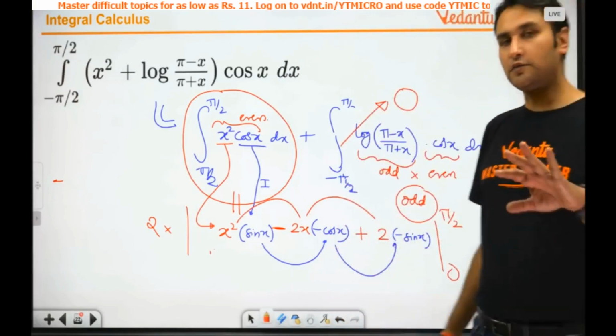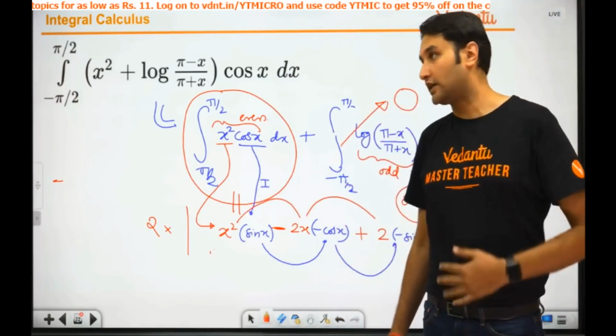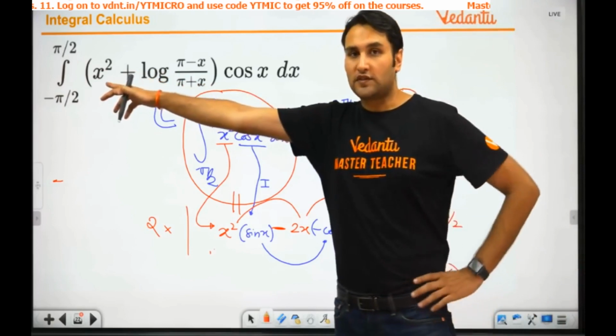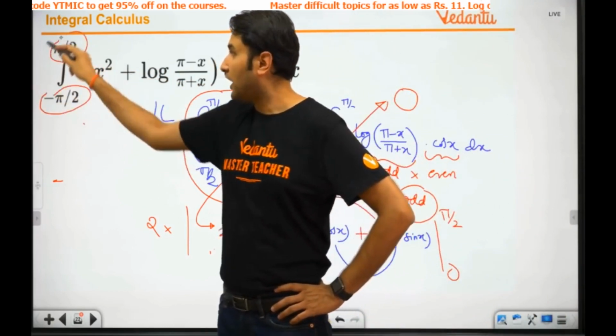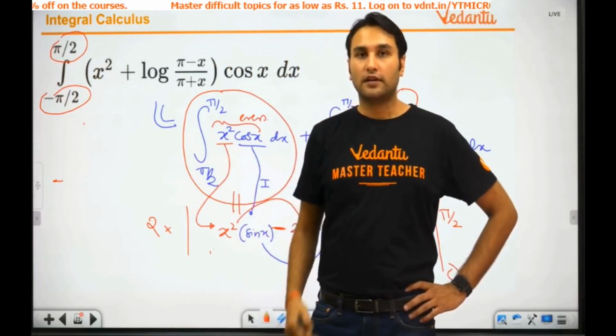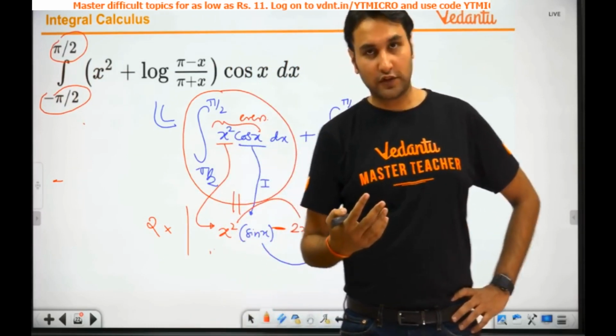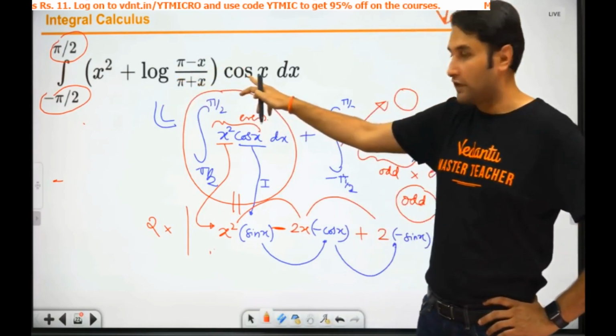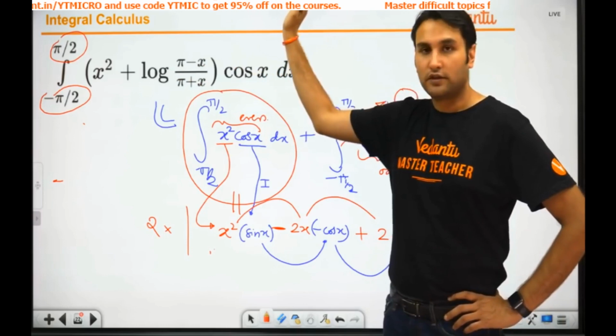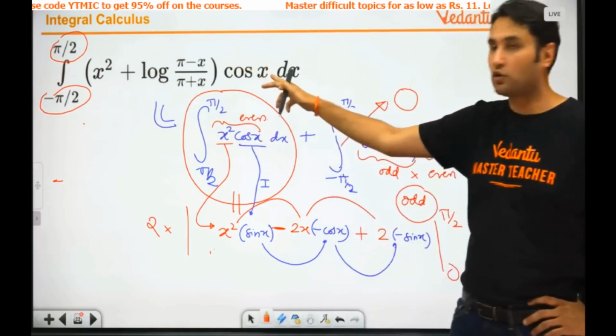So ideally this problem should not take more than half a minute. कैसे? As soon as you see it, immediately you should think, since it is minus a to a, I should use the concept of even and odd. First of all, you should immediately realize this is odd. Odd into even is odd, ये तो गया, बच गया x square into cos x.